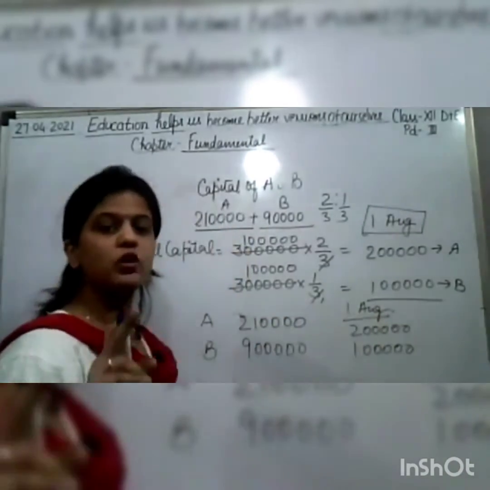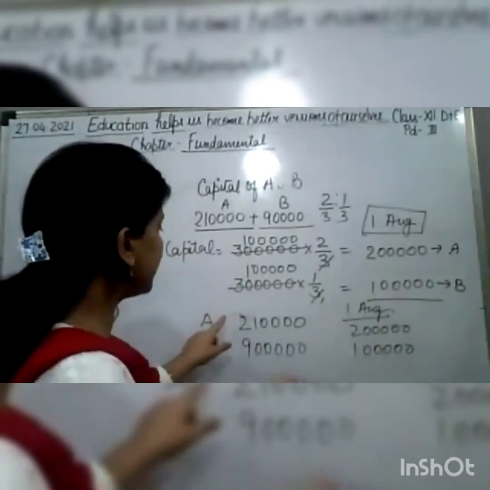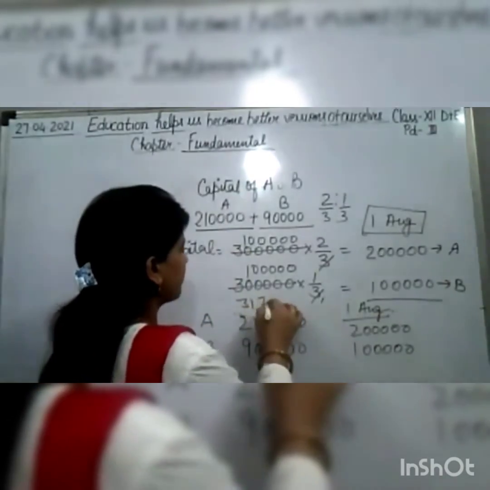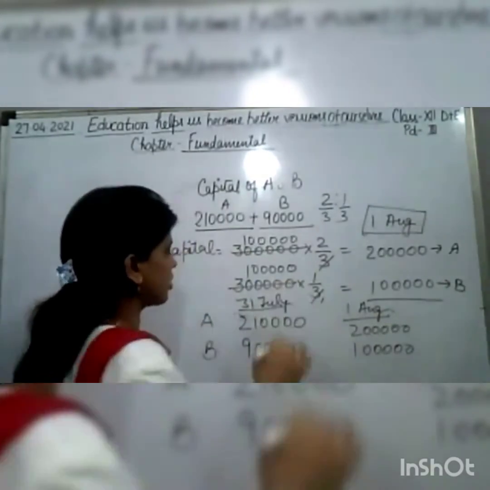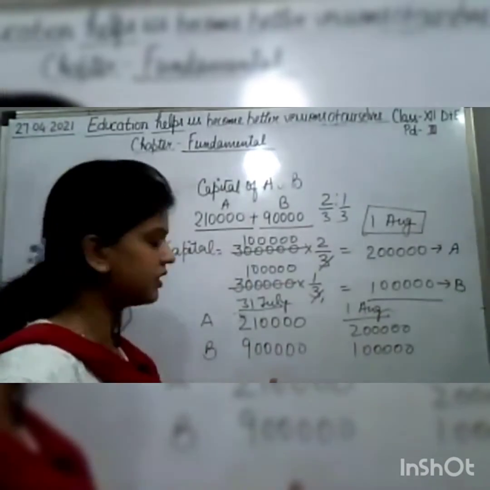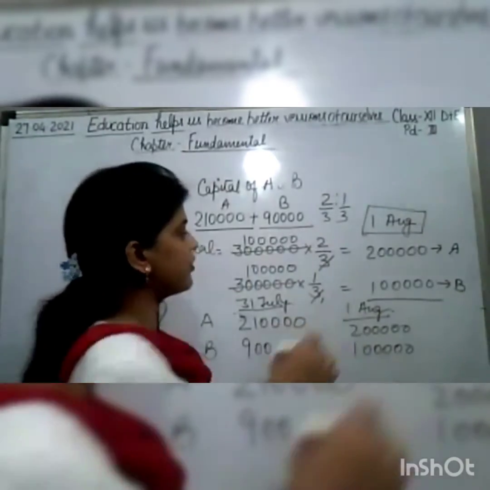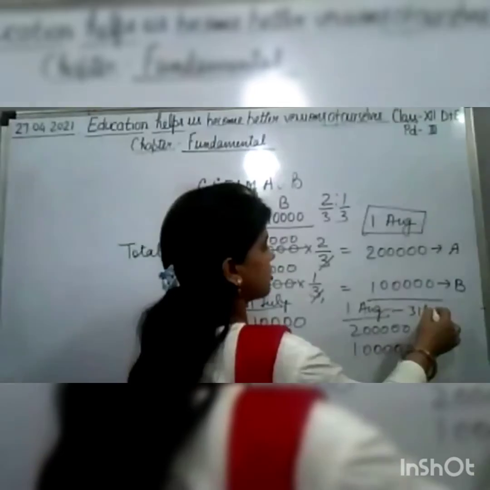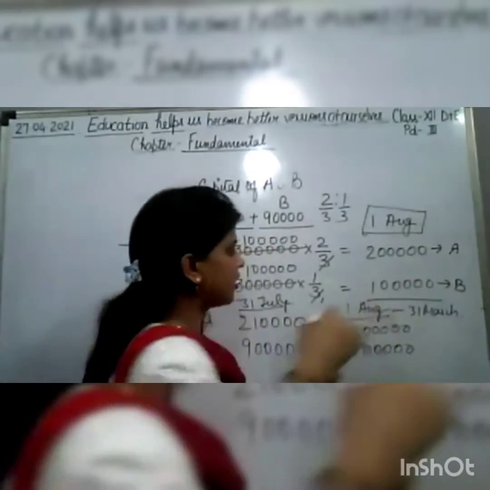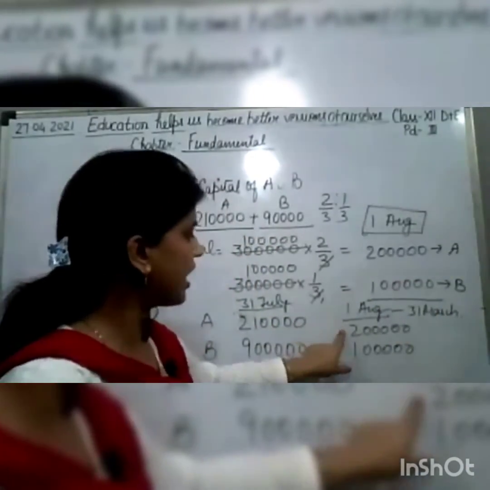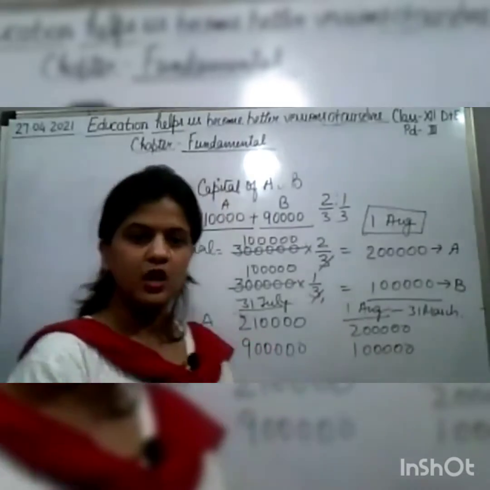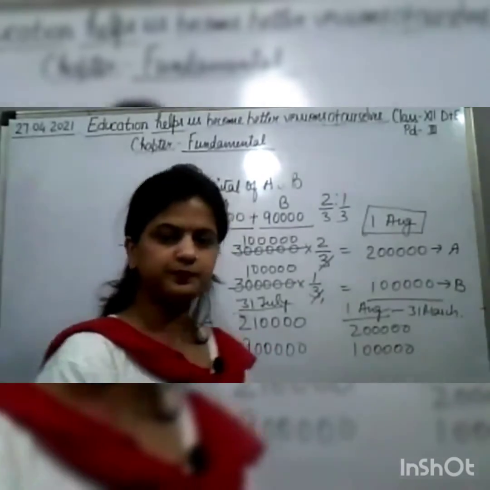So when we calculate the interest on capital till 31st July, we have to calculate it on 2,10,000 and 90,000, and from 1st of August till 31st March, we have to calculate interest on capital on 2 lakh and 1 lakh. Okay, hopefully this much is clear, children.